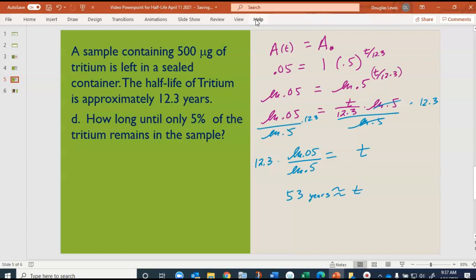So that gives us kind of a summary of using logs in solving for the amount of time it takes for a certain amount of tritium to decay. And you can use this for any kind of radioactive substance or a substance that you know the half-life of. And so this 12.3 will change depending on what the half-life is. You do the same thing with things in the blood. It's called your blood half-life too.